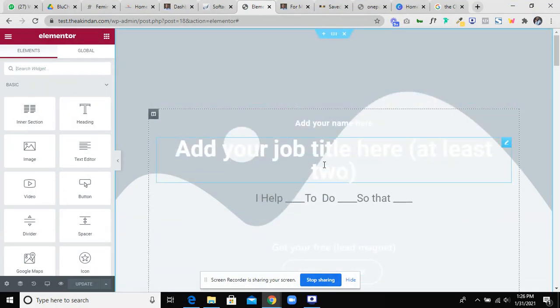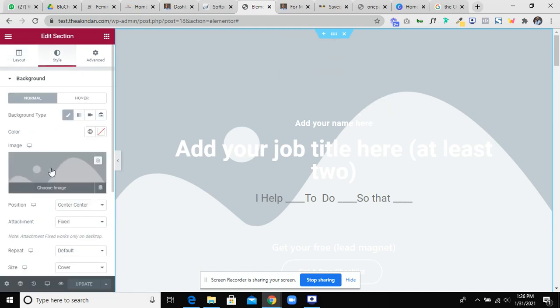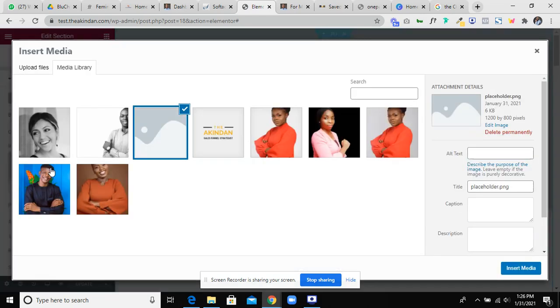So the next thing I'm going to do is to start adding some of the things we need to add. First, I'm going to start from this first section, which is the hero section. So I have a background here that has an image. I'm going to click on it. So this is a section. I'm going to click on the section. Then I'm going to click on style to add the background. So here's the background. I'm going to click on the background.